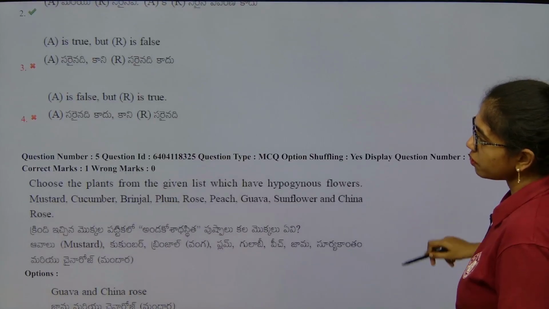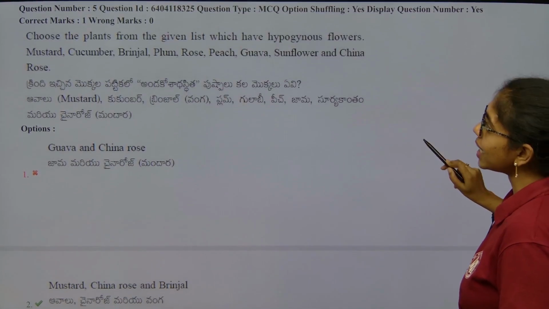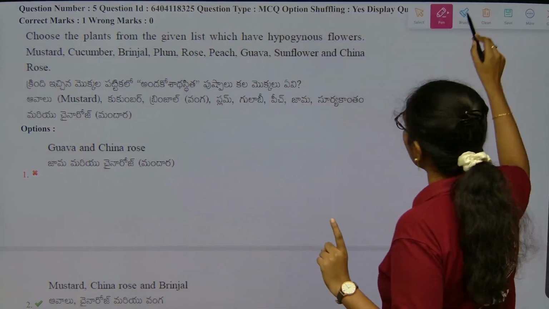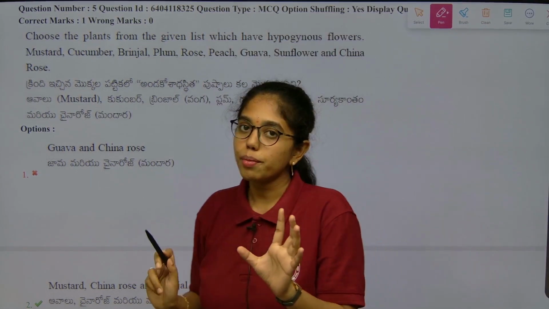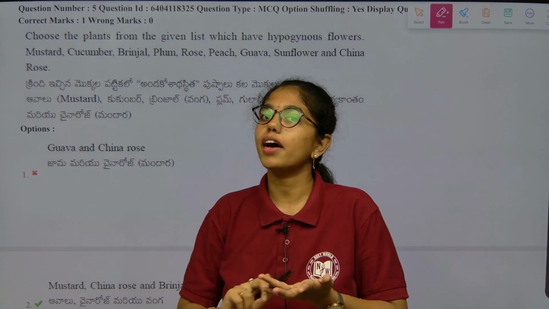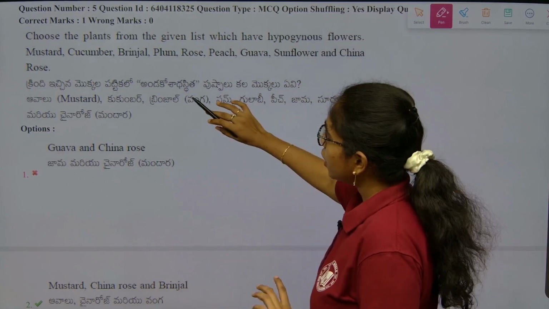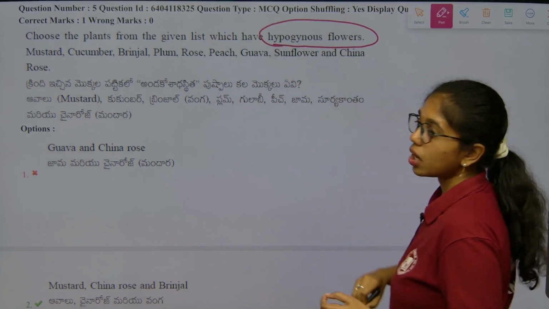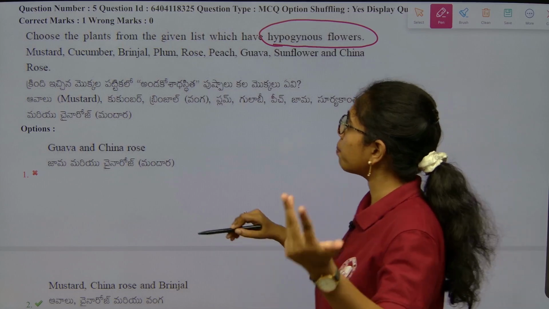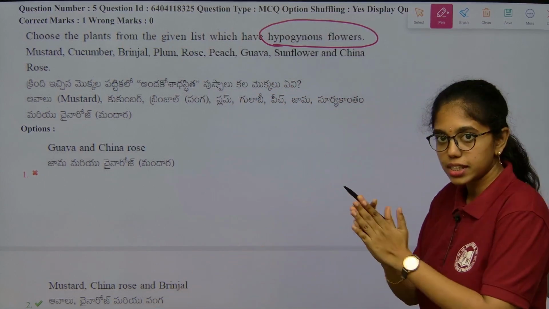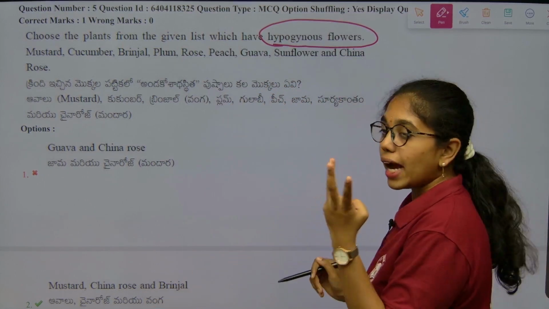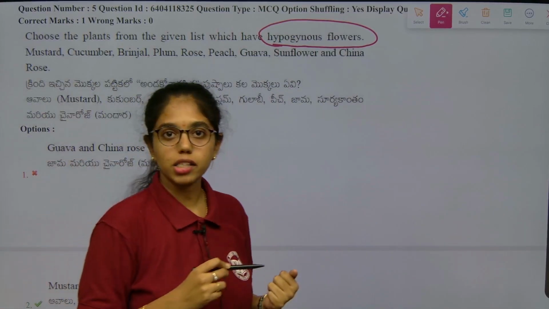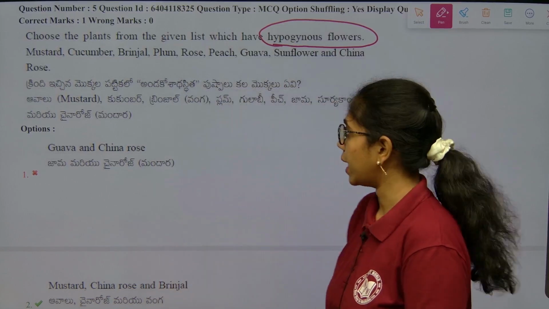Next, here you see, choose the correct statement. This is from morphology of flowering plants. Definitely we will get a question from the examples only from morphology of flowering plants, be it in NEET or APEAPCET TG or AP. You see, choose the plant from the given list which have hypogynous flowers. Mustard, cucumber, brinjal, plum, rose, peach, guava, sunflower, China rose, all these are given. So, here we have three types of flowers: hypogynous, perigynous and epigynous.